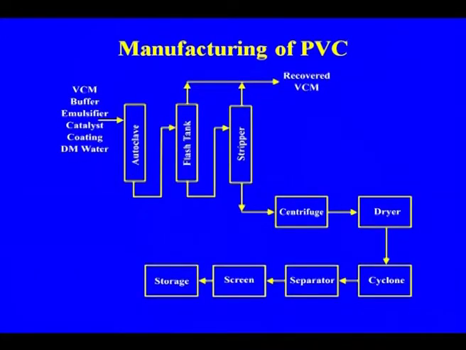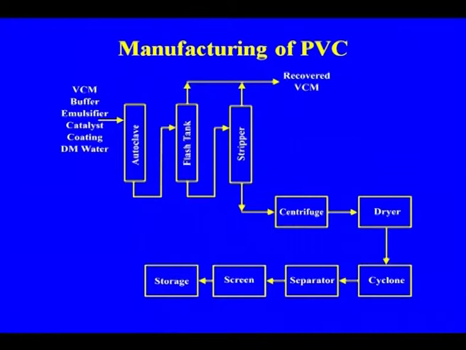This is the process for the manufacture of polyvinyl chloride. Here you see the material, the vinyl chloride monomer, along with the catalyst and the water, going to your autoclave and then to the flash tank, where we are recovering the vinyl chloride monomer, which is recycled. From the stripper also, the vinyl chloride monomer will be recovered and go to the autoclave.